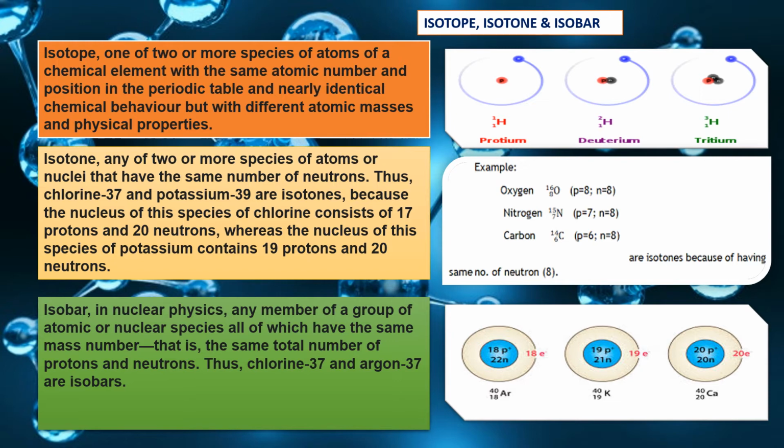All isotopes of a given element have the same number of protons but different numbers of neutrons in each atom. An isotope is one of two or more species of atoms of a chemical element with the same atomic number and position in the periodic table and nearly identical chemical behavior but with different atomic masses and physical properties.